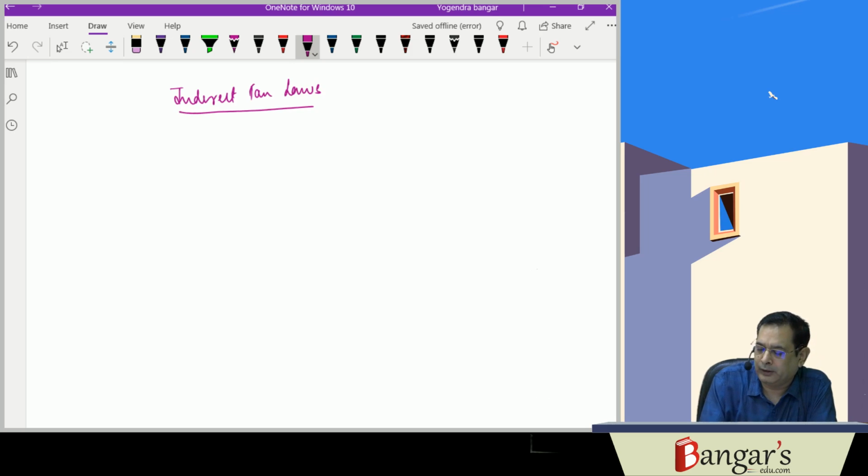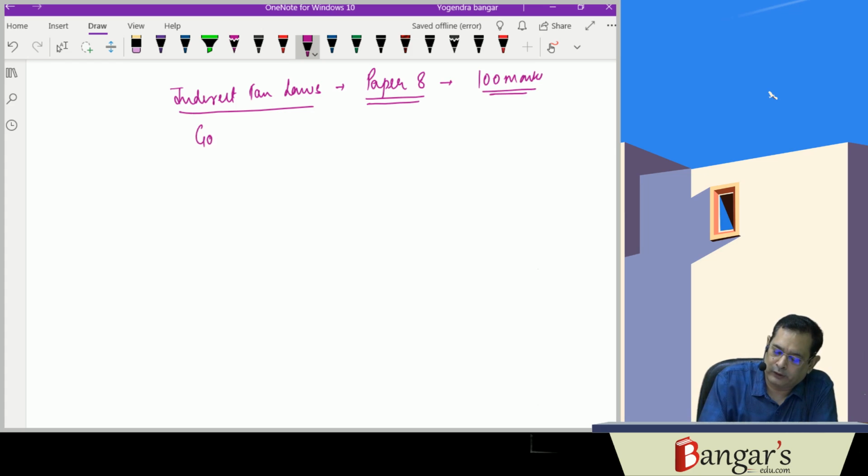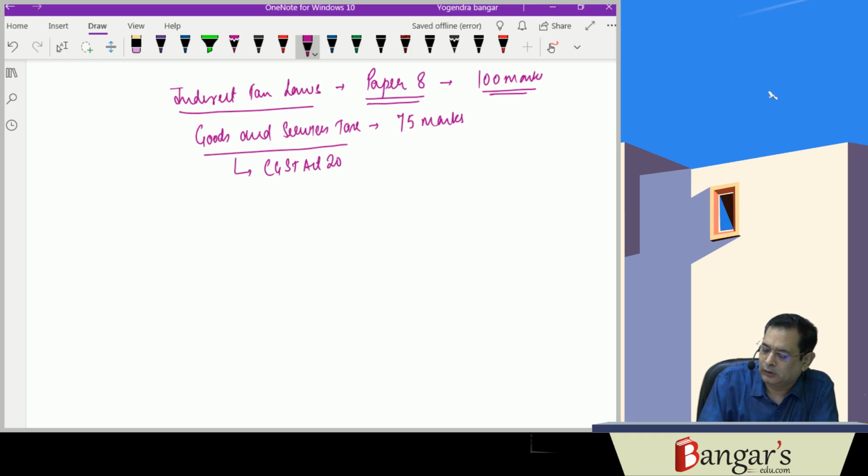Now this is paper 8 of CA final examination. It is a 100 marks paper. Goods and services tax is 75 marks, covering the CGST Act 2017 as well as the IGST Act 2017.